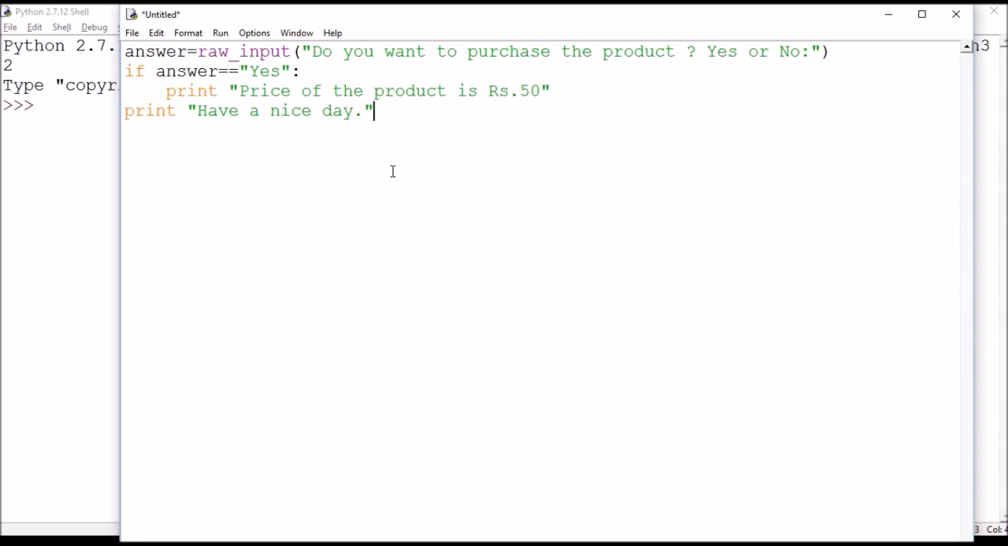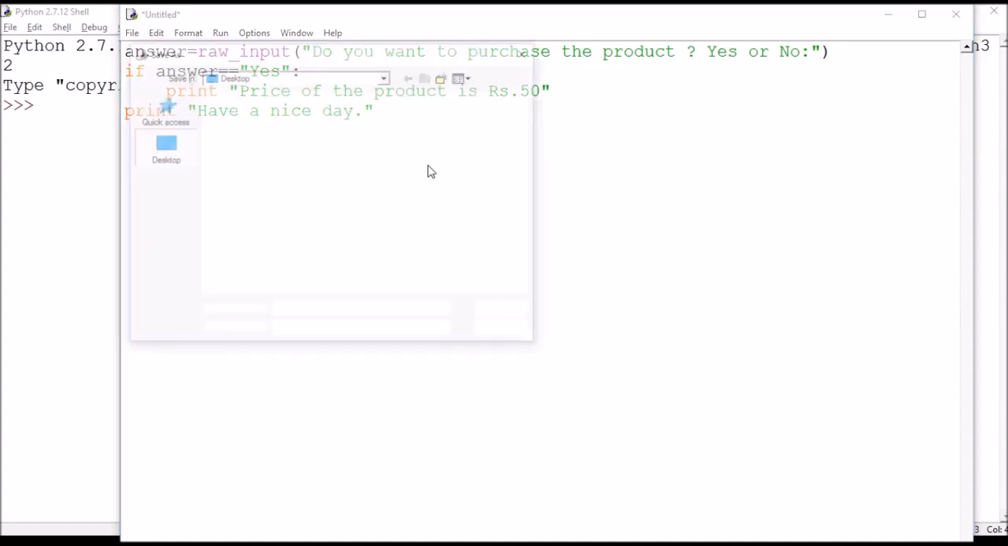If the user enters anything other than yes, then this statement will not be executed as this condition is going to be false. Now, after that, the print statement have a nice day is going to be executed. This print statement is not going to be affected by this condition. Only the statements defined under the if statement are affected by this condition. Let us try running it. Let me save it.